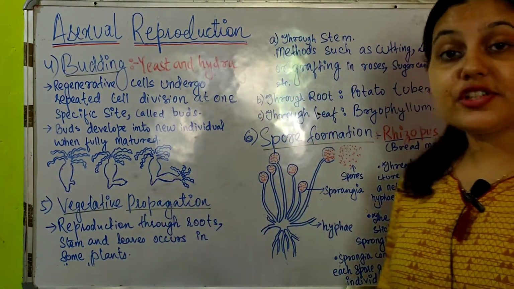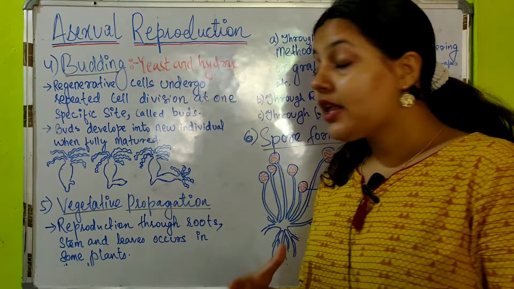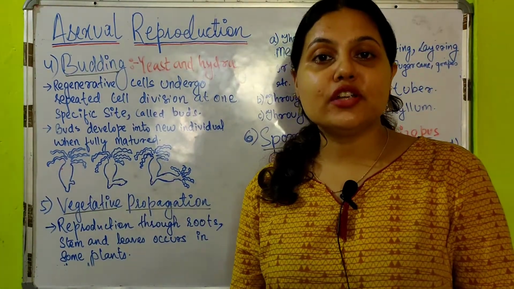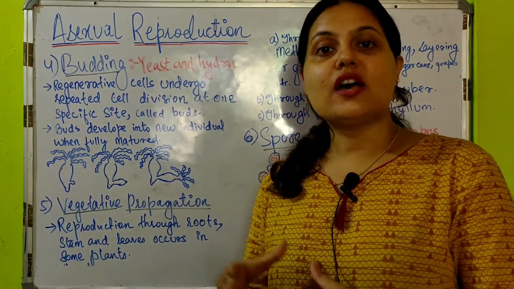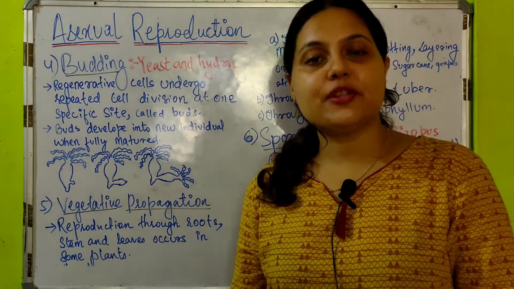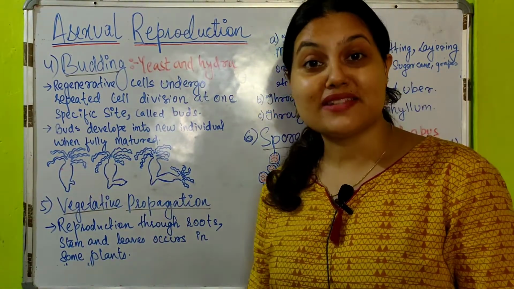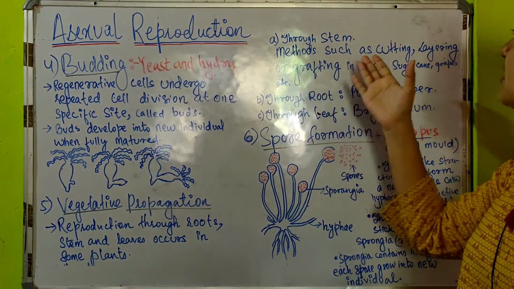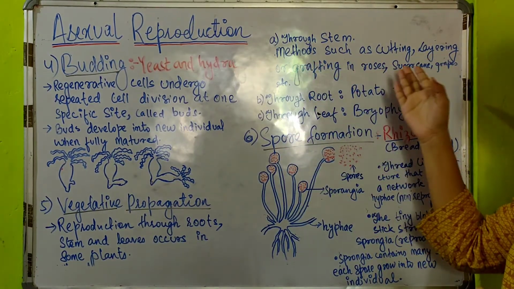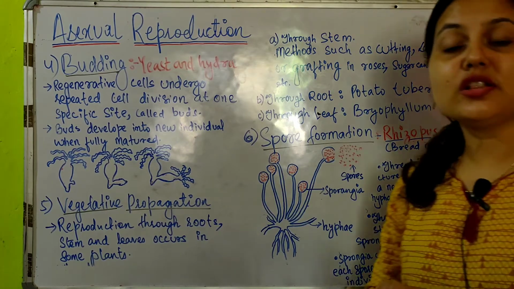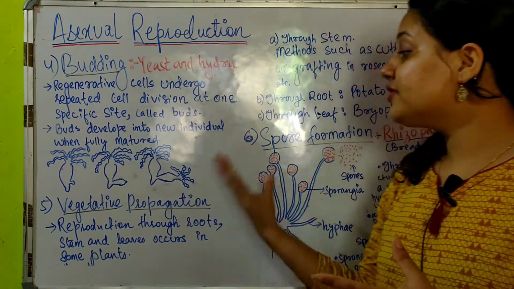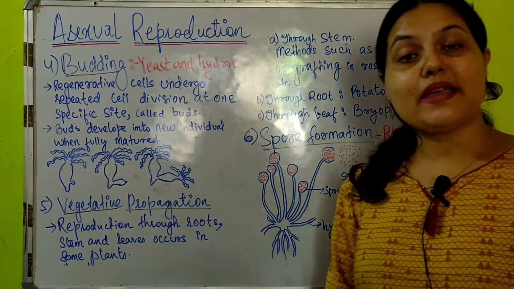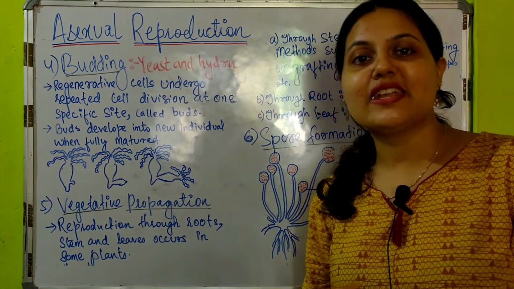Now coming to vegetative propagation. Some plants have the ability to reproduce asexually by the vegetative parts, those are roots, stems and leaves. Through stem methods such as cutting, layering or grafting, in roses, sugarcane and grapes. There are three methods of vegetative propagation by stem: cutting, grafting and layering.